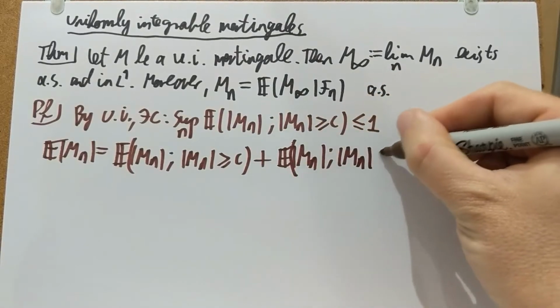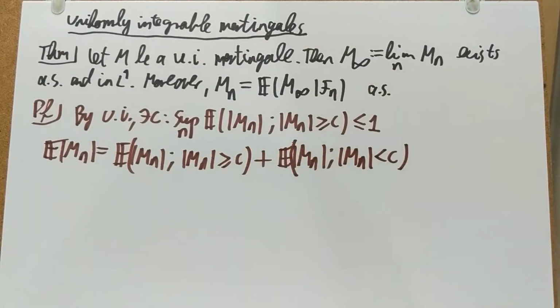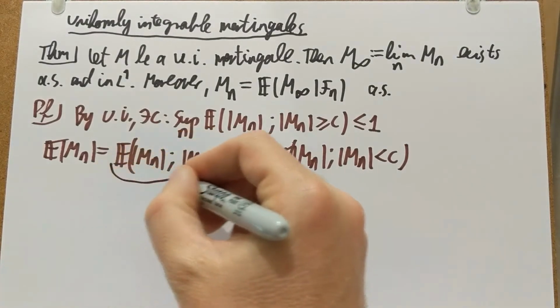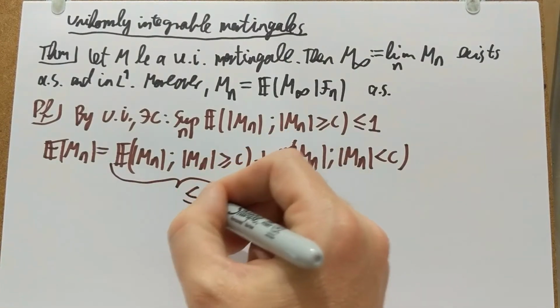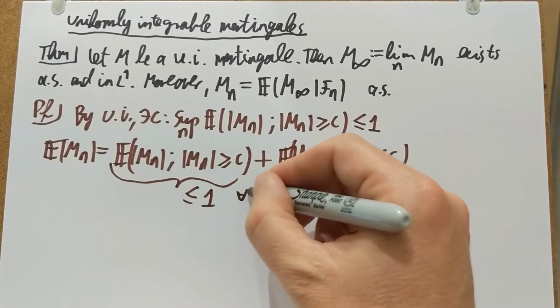All I'm doing here is adding in an indicator and the indicator of its complement. They always sum up to 1, so they don't do anything when I multiply them with mod Mn. And then this bit here, according to my choice of c, is less than 1 from the previous line, and this is for every n uniformly.